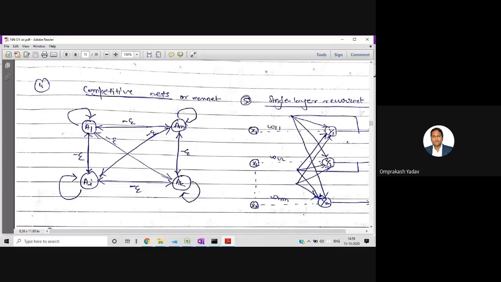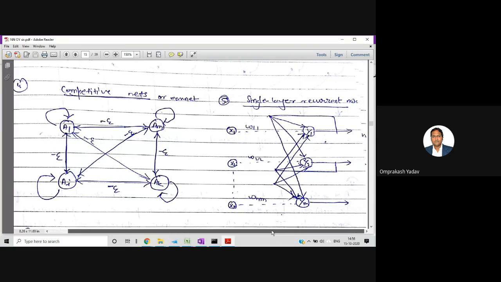Then again, competitive nets are there. This is called a max net. It will be having nodes like this, and all will be connected to each other with their own feedback also. And in between all the nodes, there will be one constant weight. So this is a max net.